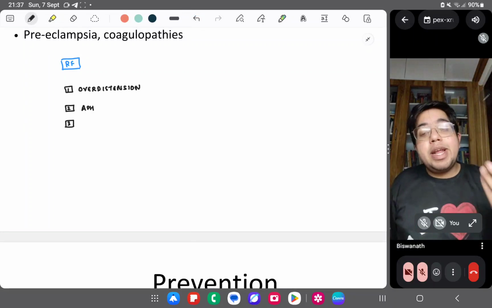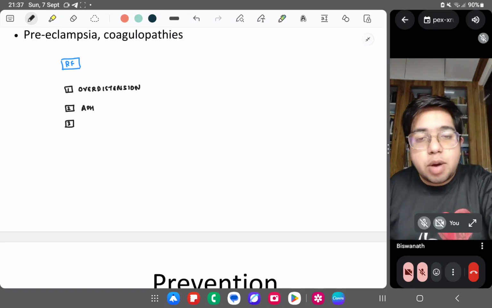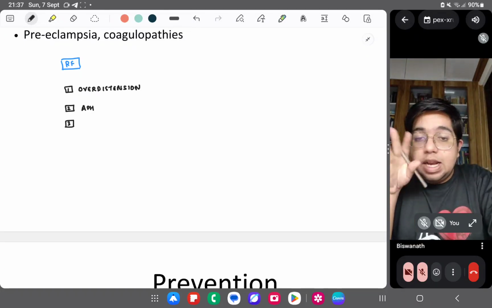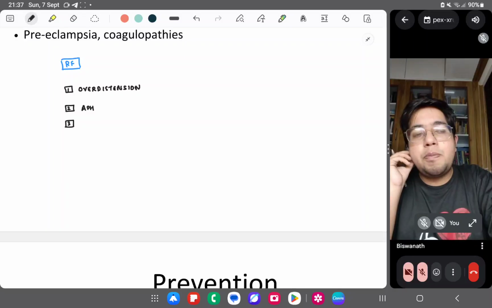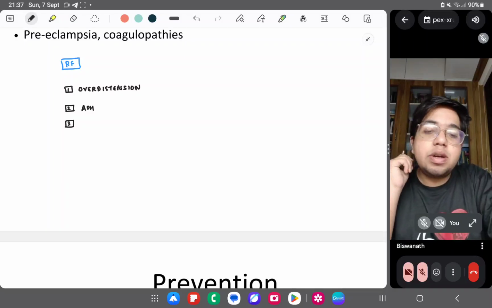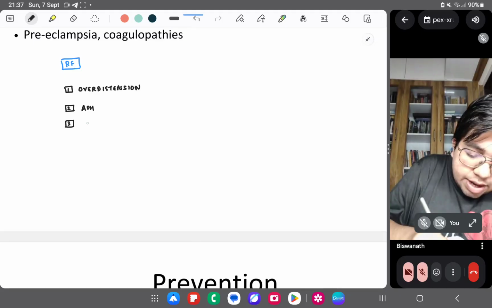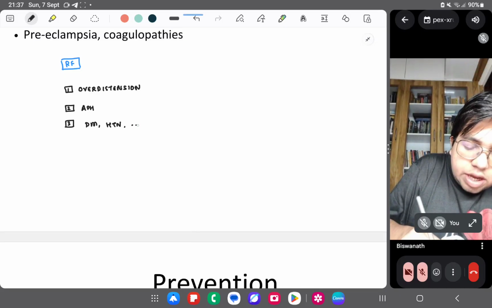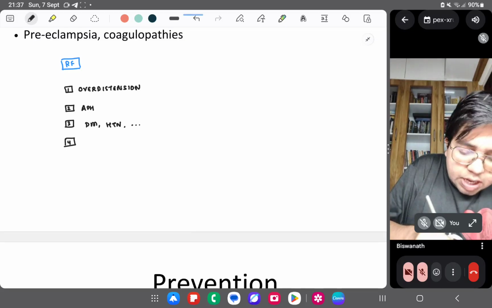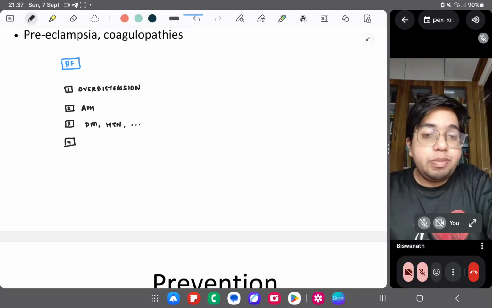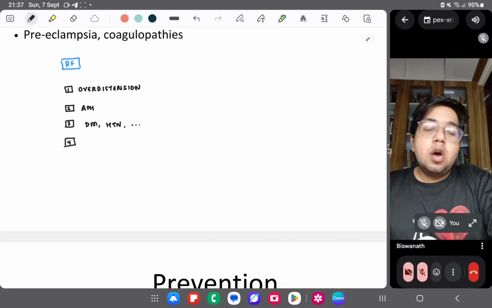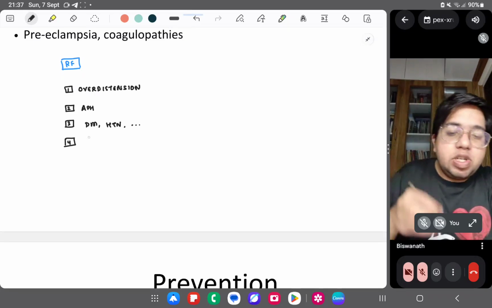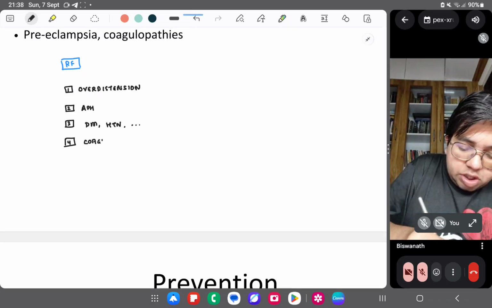Third thing, medical disorders. Okay, what are some common medical disorders you know? Liver disorders, then hypertension, diabetes mellitus. Comorbidities I can write, or let's say just DM, HTN. Okay, these are medical disorders. This predisposes a person to PPH, right? Or you can say coagulation disorders, obviously.